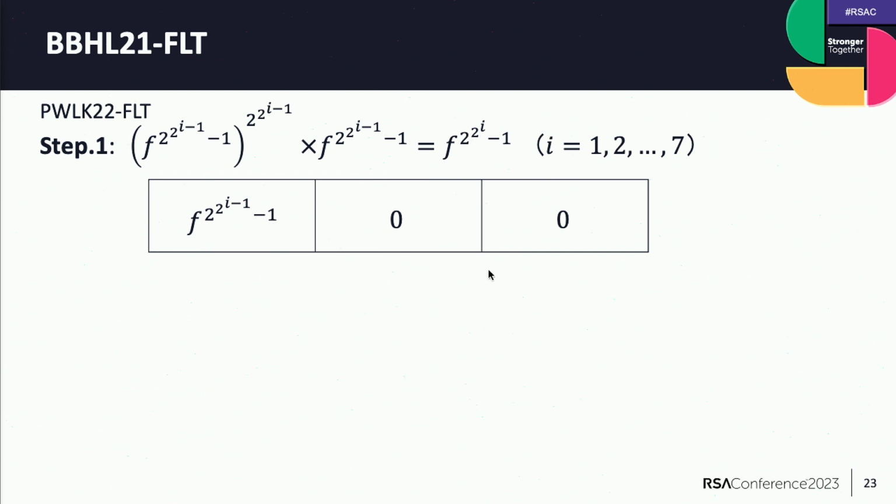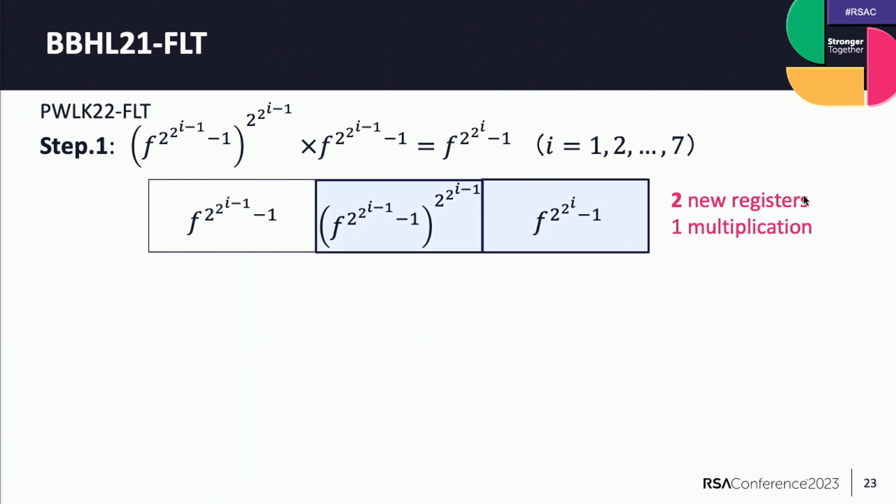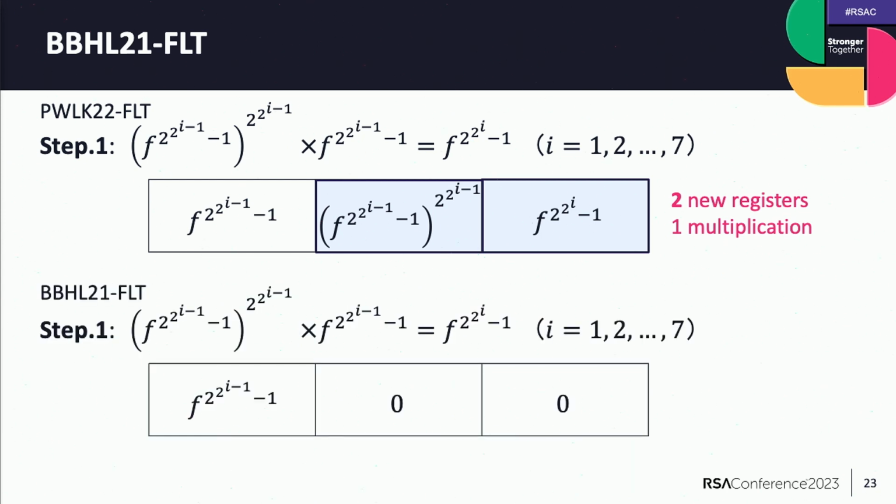Now, I'll talk about the BBH-FLT. The difference between BBH-FLT and PWK-FLT is only step 1. Now, I describe PWK-FLT again. So we apply addition, apply square repeatedly, and apply multiplication. And these require 2 new registers and 1 multiplication. However, BBH-FLT also gets 2 to the I in the same way as PWK-FLT.